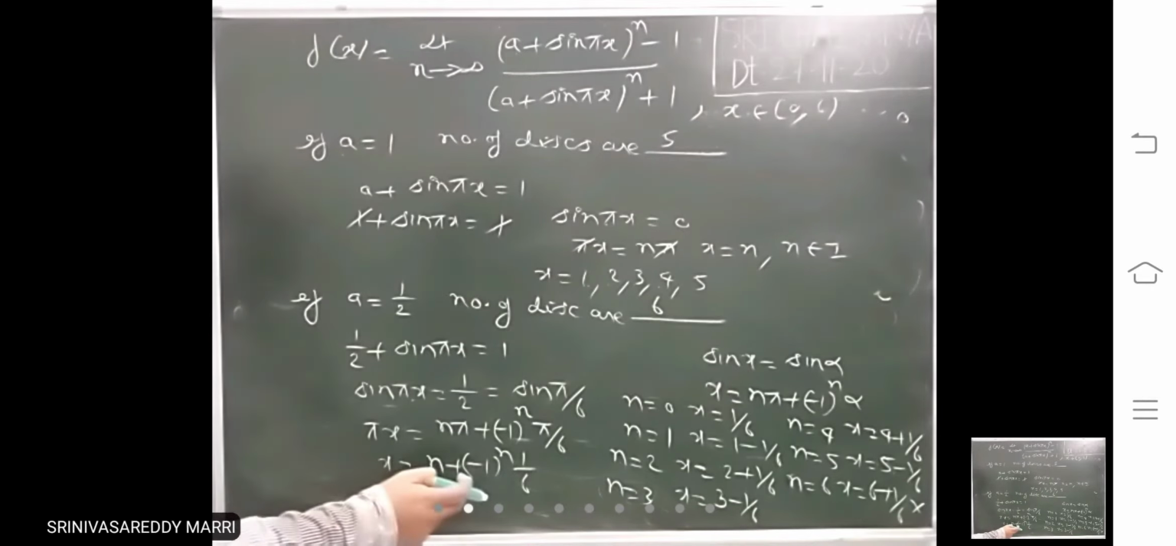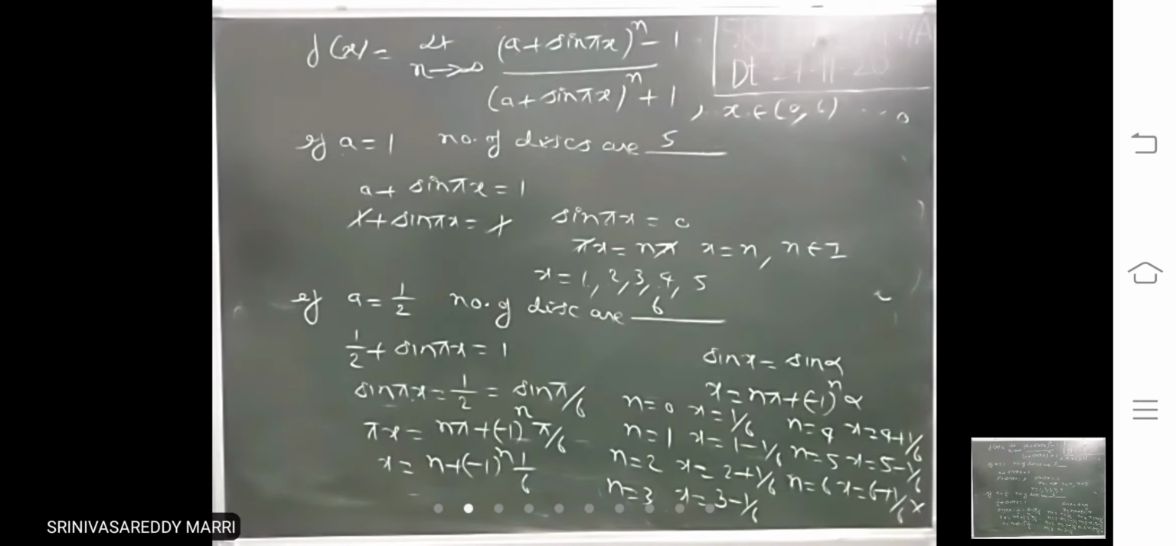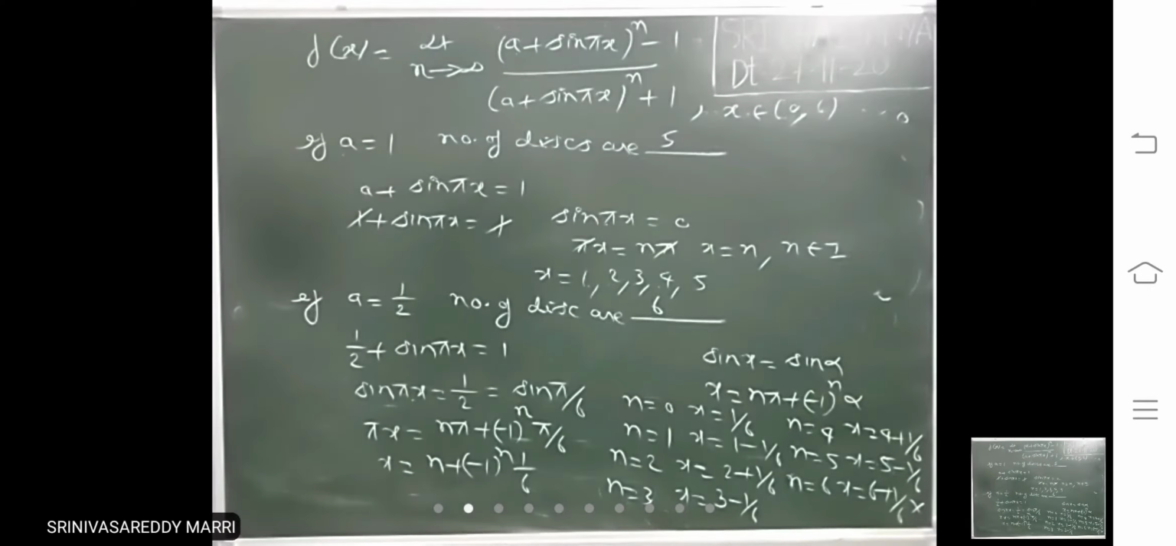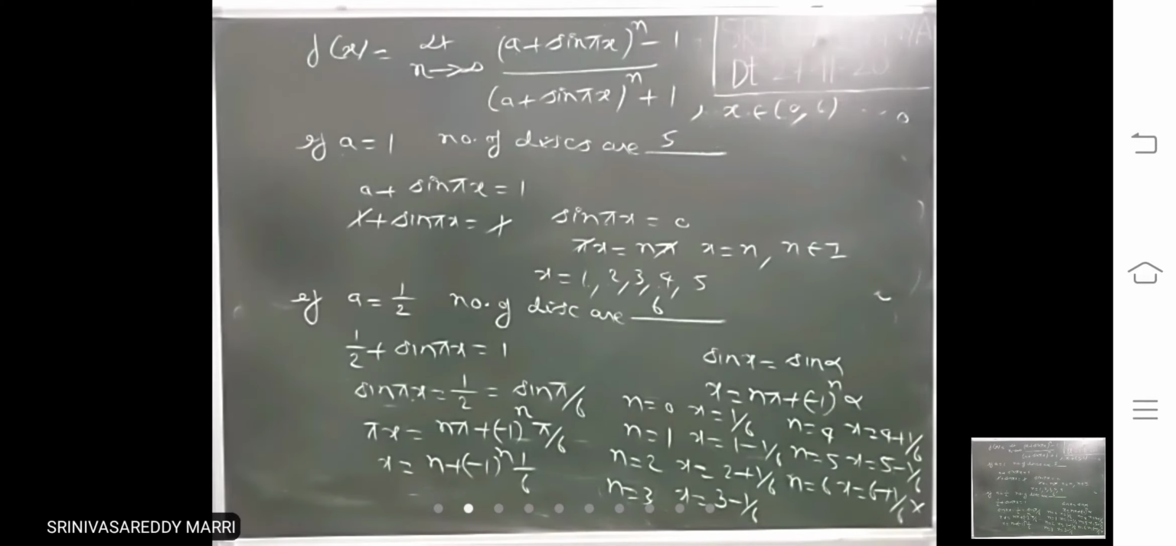Just write the general solution and then keep on substituting n equals 0, 1, 2, 3 and so on. Whatever the x values are there in this interval, you have to take those. So if a equal to 1 by 2, number of discontinuities are what? 6.